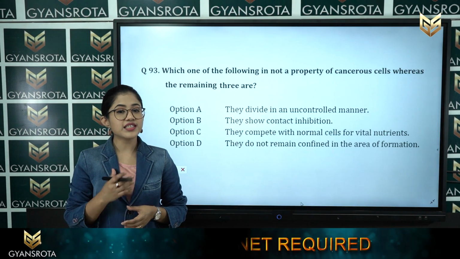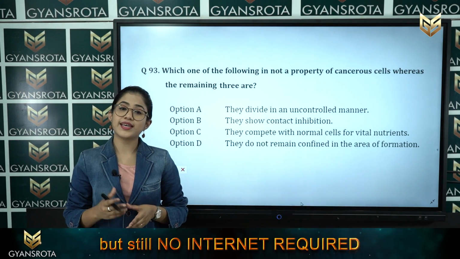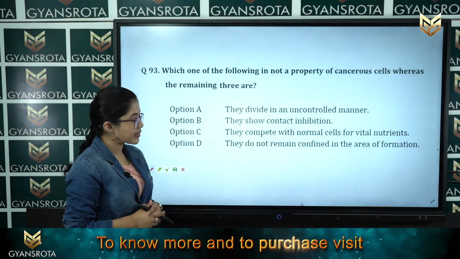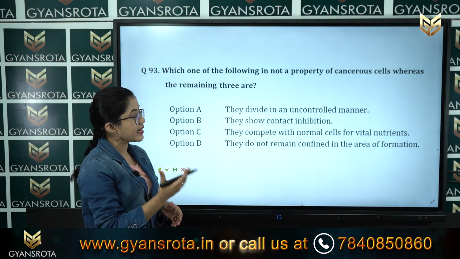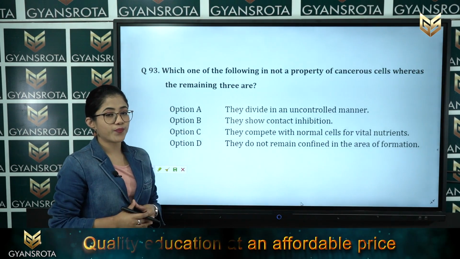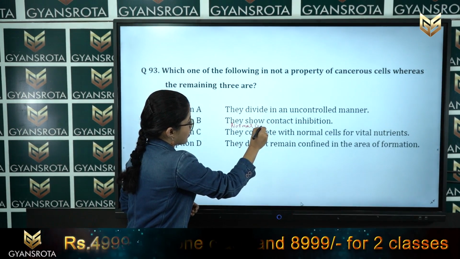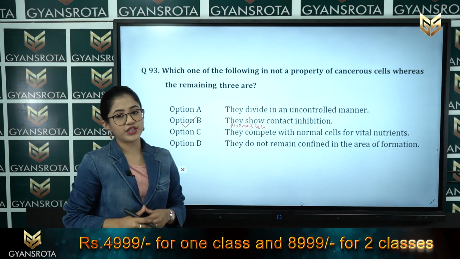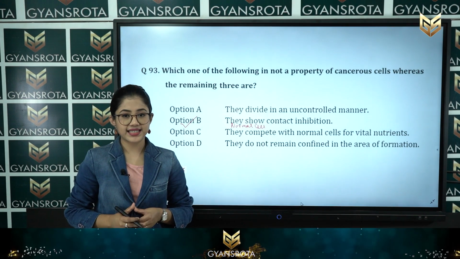So, student, in this question, you have to select the one which is not a property of cancerous cell. So, student, from the following four options you can see in option number B, it is written they show contact inhibition. Is this a property of cancerous cell? Well, no. Normal cells show contact inhibition, right? So, option number B is not a property of cancerous cell. So, option number B is the correct answer here.